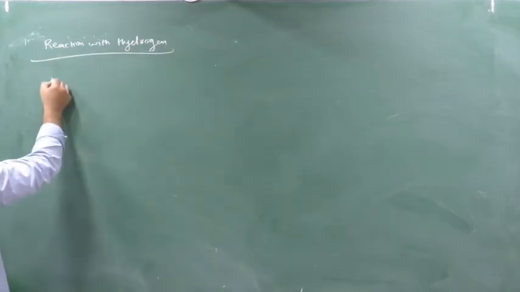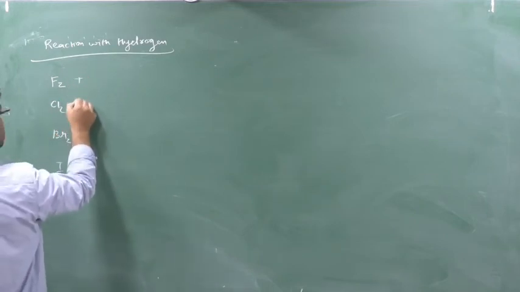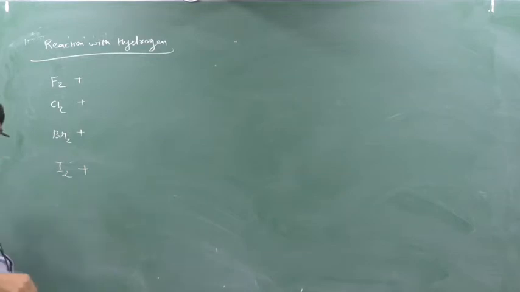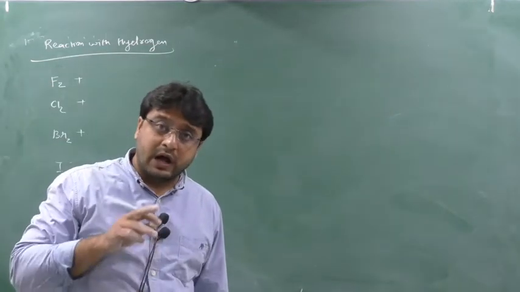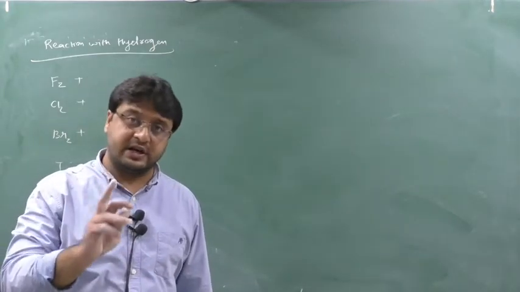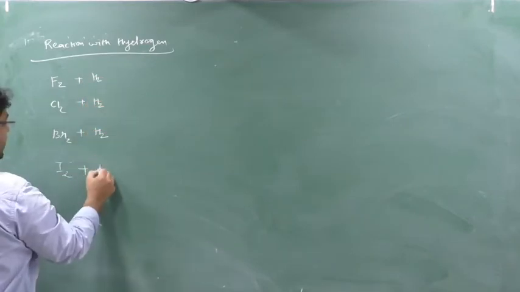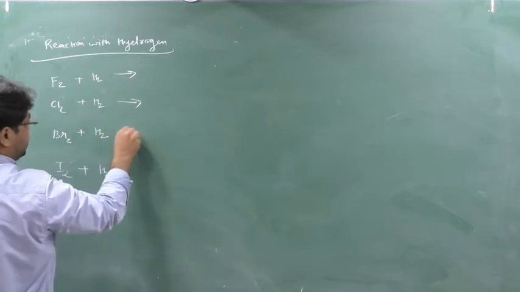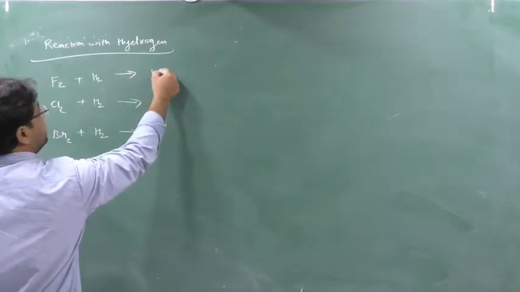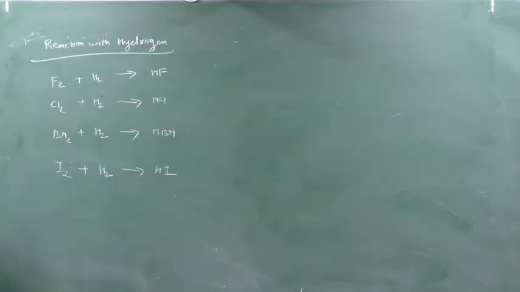Okay. So see, fluorine, chlorine, bromine, iodine will all react with hydrogen, and they will generate what? Hydrogen halides. First they will generate hydrogen halides. See here, F2 reacts with hydrogen here, Cl2 reacts with hydrogen here, Br2 reacts with hydrogen here, I2 reacts with hydrogen here. So this is the reaction. They will generate HF, HCl, HBr, and they will form HI. So all the halogens will react with hydrogen to form hydrogen halides.